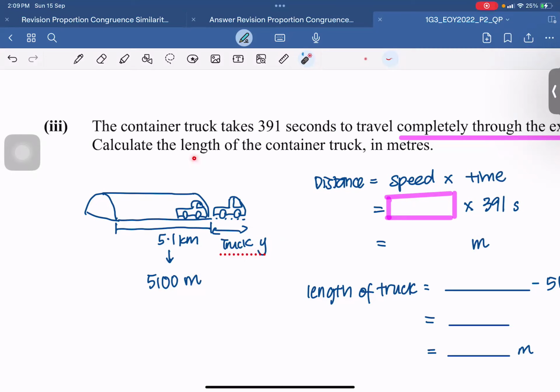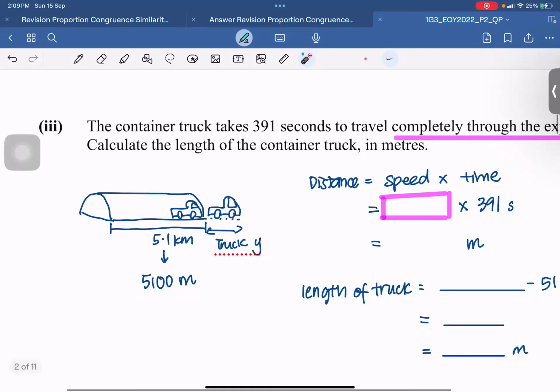But they ask you to calculate the length of the truck in meters. So in this case, I'm going to convert my distance from kilometers into meters. Right, so that's how I get 5,100 meters. So my total distance now is actually 5,100 plus the length of the truck. Okay, I'll let it be y, okay?